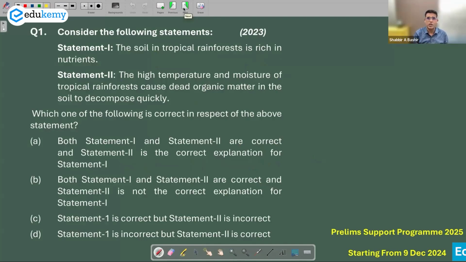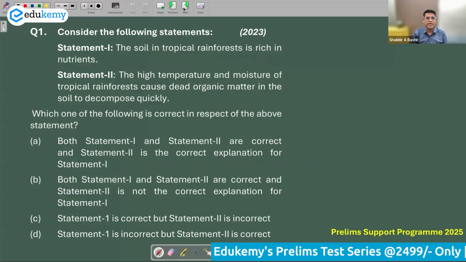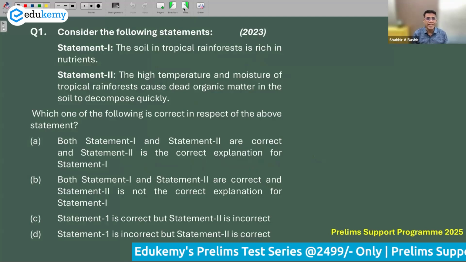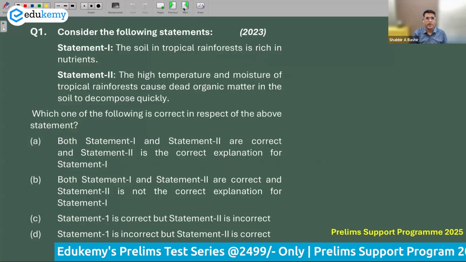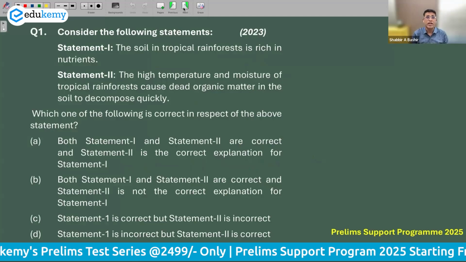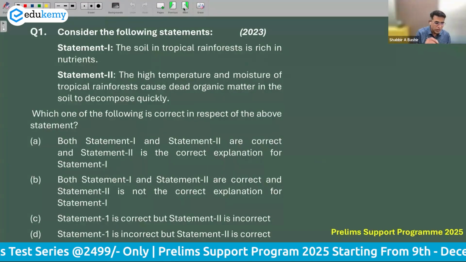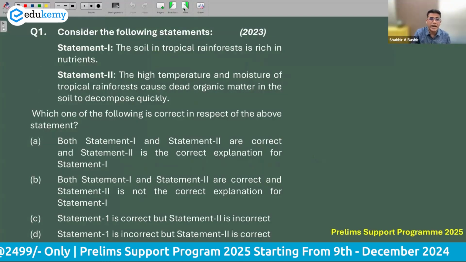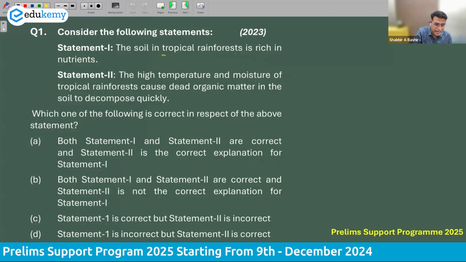This was a question asked in 2023. It's an assertion-type question. Statement 1 says, soils in tropical forest are rich in nutrients. And statement 2 says, the high temperature and moisture of tropical rainforest cause dead organic matter in the soil to decompose easily. So in statement 1, we say soils of tropical rainforest are rich.